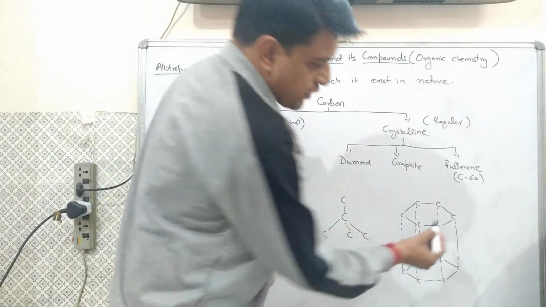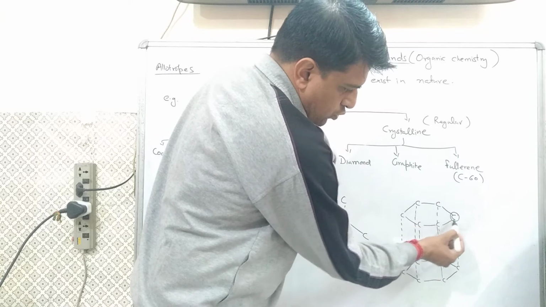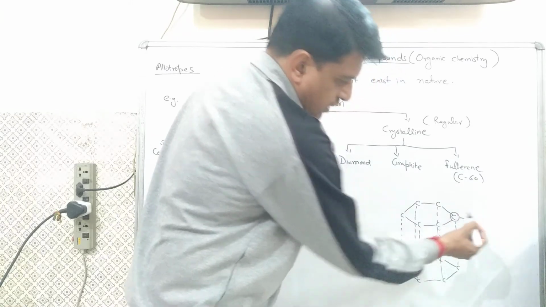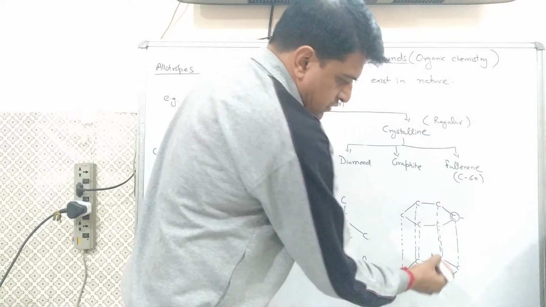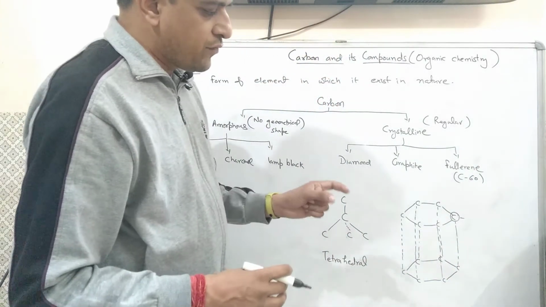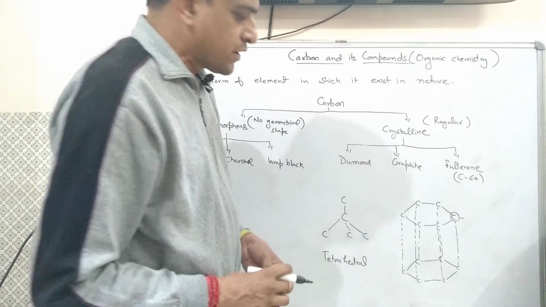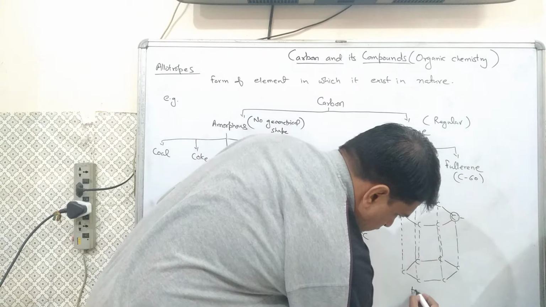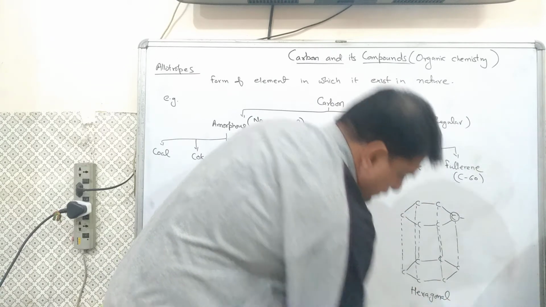In this, you can say this carbon is attached with these 1, 2, and 3, and this fourth carbon is free. This fourth electron is free, and it means each carbon has one free electron. That's why graphite is a good conductor, and this type of structure is also known as hexagonal structure.